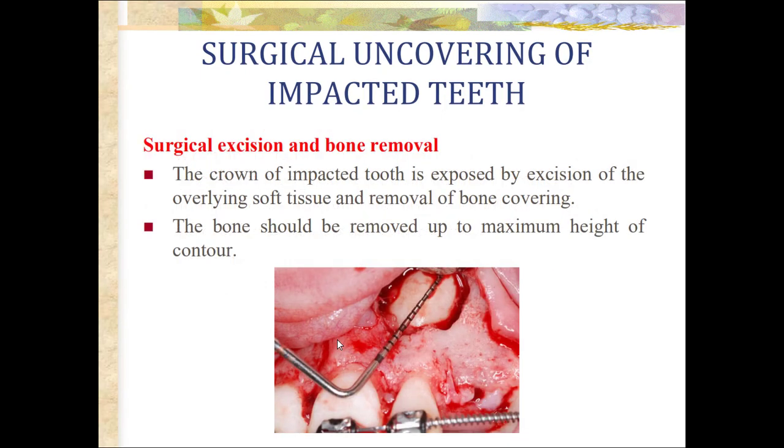Next step is surgical excision and bone removal. The crown of the impacted tooth is exposed by excision of the overlying soft tissue and removal of bone covering. The bone should be removed up to the maximum height of contour.